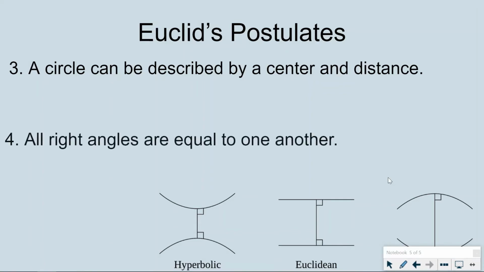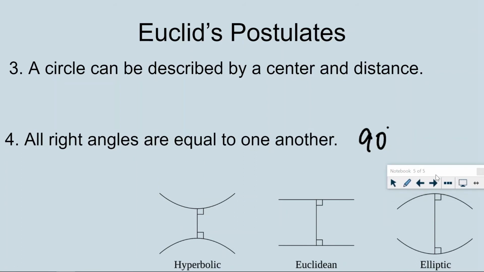Oops, I didn't really mean to do that. All right, number 4, all right angles are equal to one another. And again, that seems very straightforward. Obviously, they're all going to be 90 degrees, but it's actually more complicated than that. Hyperbolic and elliptical geometry, which is what we're showing there and here, right angles are not all actually the same.